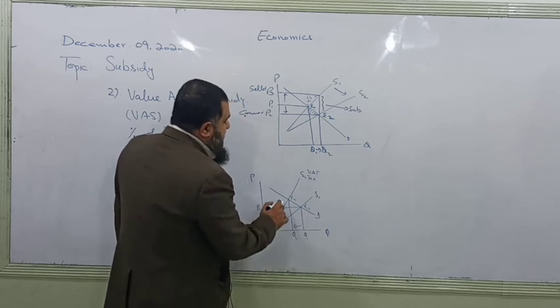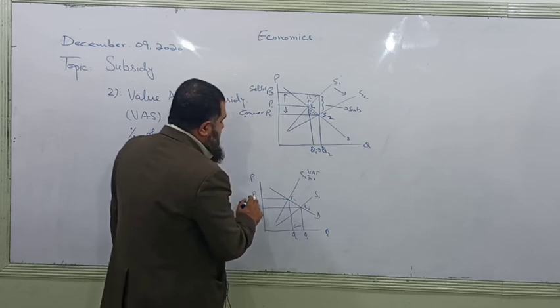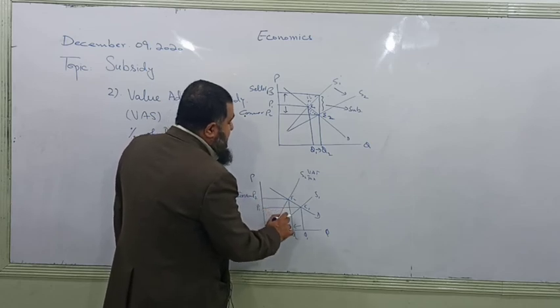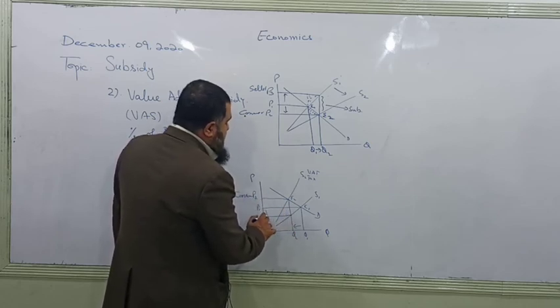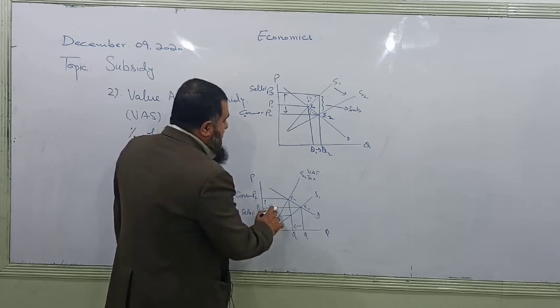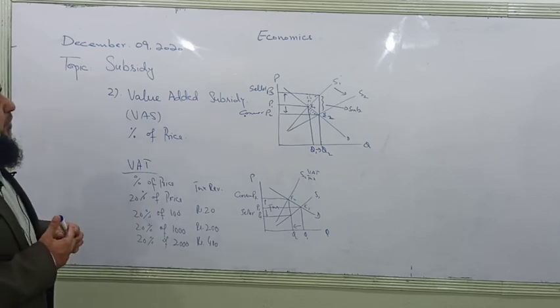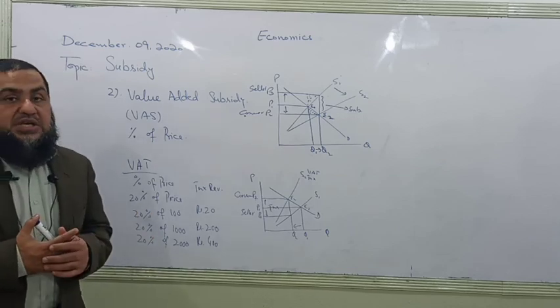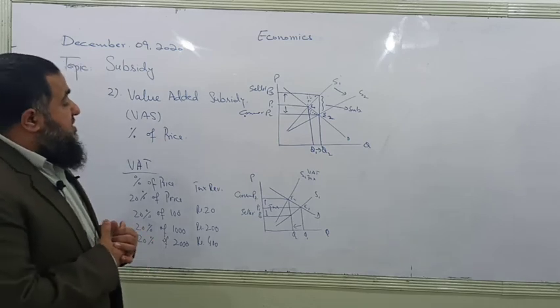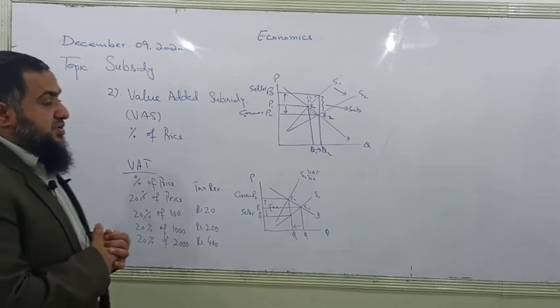Quantity produced has decreased. Now consumers are paying this upper price. This is the price paid by the consumers, and the seller will receive along his previous supply curve. This is P3, which is received by the seller. This is the total amount of tax, and this is a deadweight loss. In this case, we find both the triangles are equal in size. Therefore, the tax burden is equally shared by the consumers and producers.